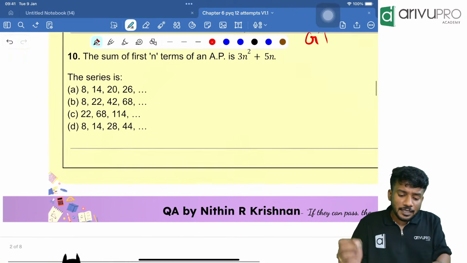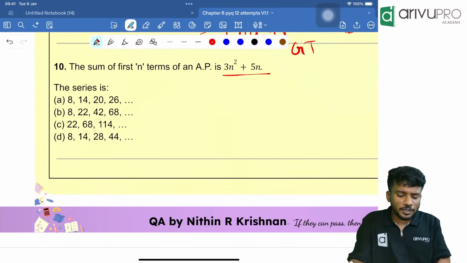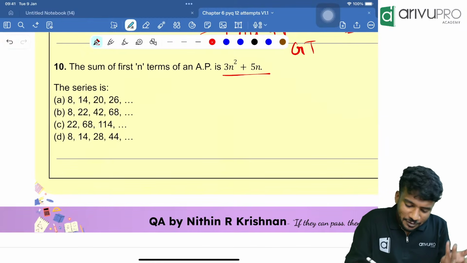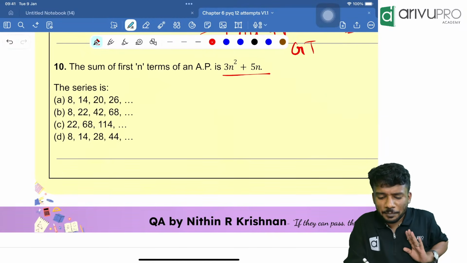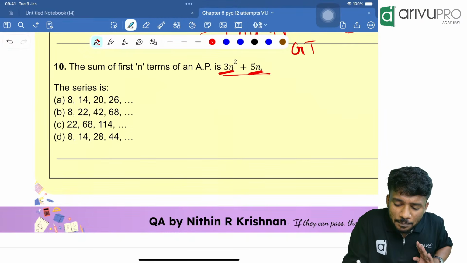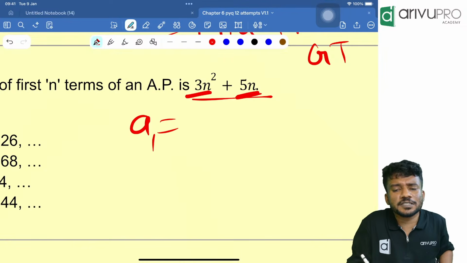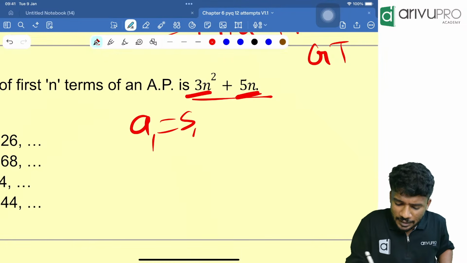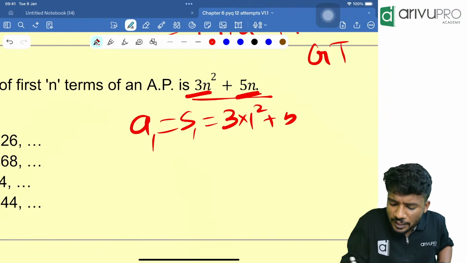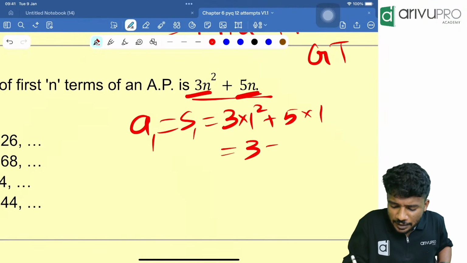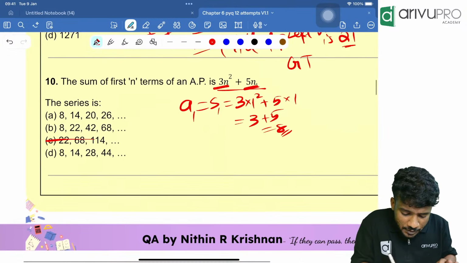Now the next question is, the sum of n terms of an AP is 3n square plus 5n. We need to find the series. In order to find the first term, a1 is how much? Instead of n, you will put 1, which is 3 into 1 square plus 5 into 1. That is nothing but 3 plus 5, which is equal to 8. Looking at that, this option is wrong.